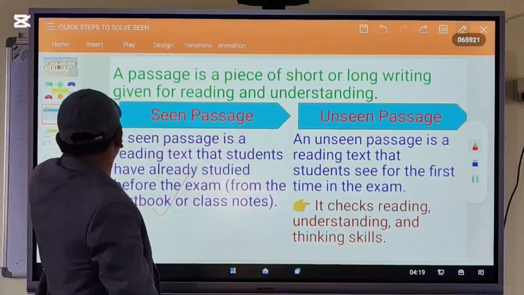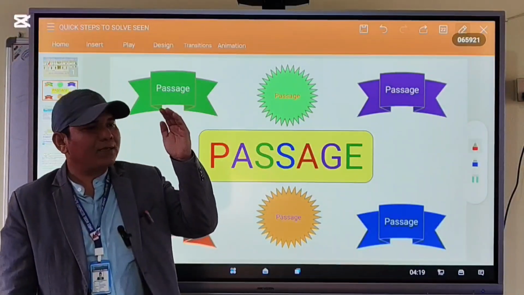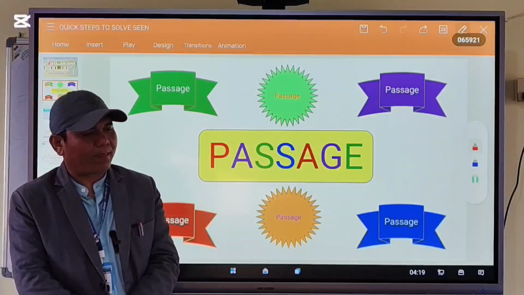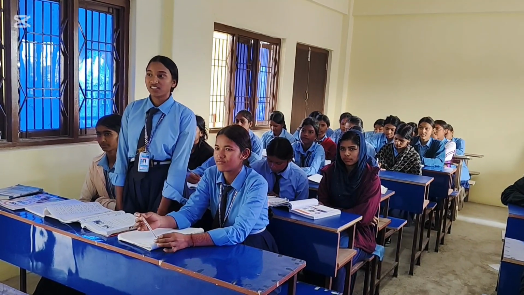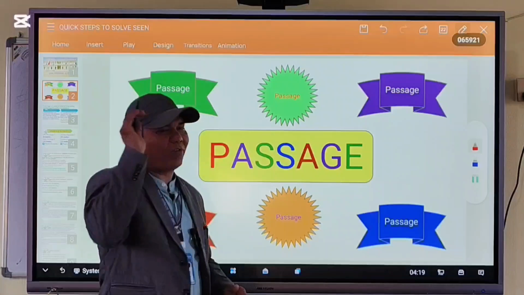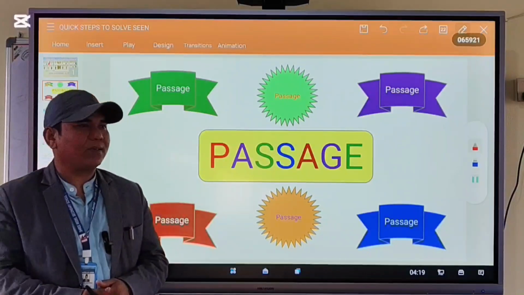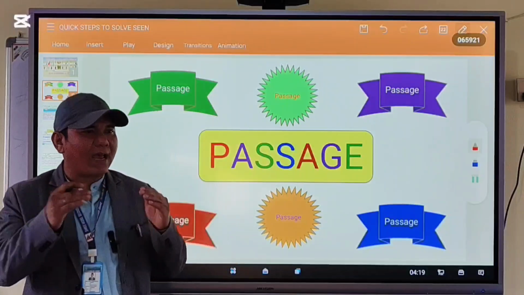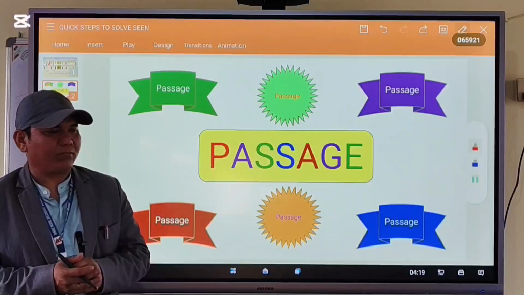Now, now you please tell me what is unseen passage. Unseen passage is the written text the students see in the exam first time. Okay, exactly, all right. Unseen passage is a reading text that the students have never studied before the examination.